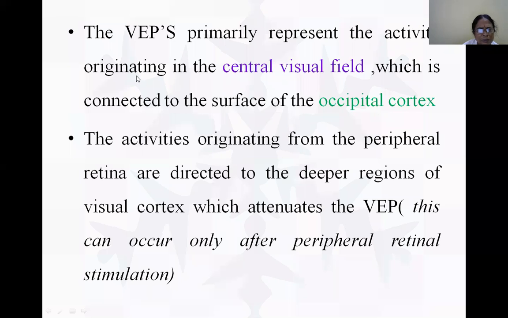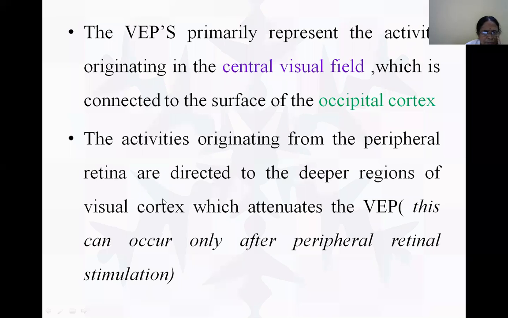And what happens to the activities originating in the peripheral retina? They can occur only after stimulation of the peripheral retina. Unless the peripheral retina is stimulated, the activities will not go to the deeper regions of the visual cortex. This can occur only after peripheral retinal activation.